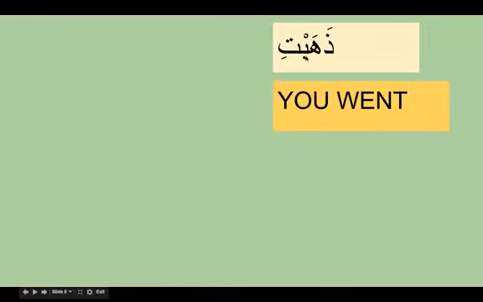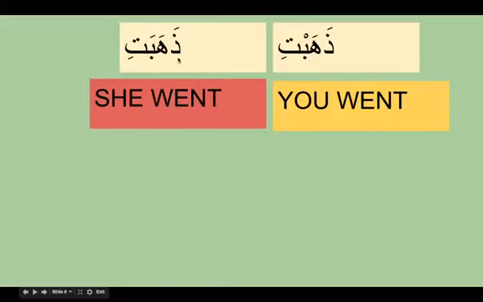If you say dhahabti, it means you went, because the lam kalima has got a sukoon, and this ta with kasra is a fa'il. If you see here dhahabat, the lam kalima has got fatha, that means this is a third person, and this ta is ta' ta'nith. So sometimes you can make a mistake if you are not reading properly. Dhahabti is you went, dhahabat is she went.